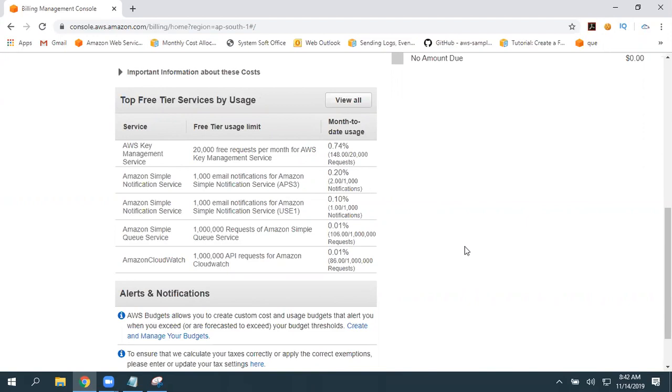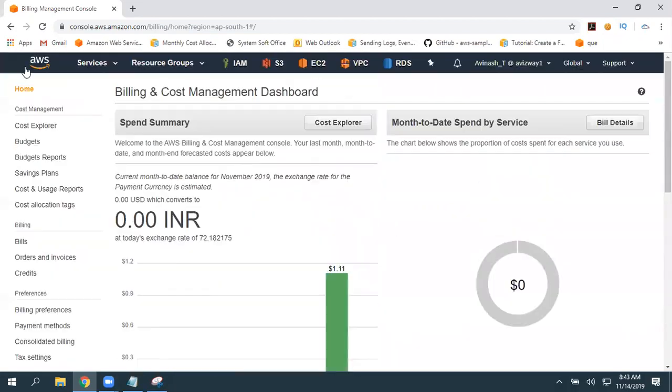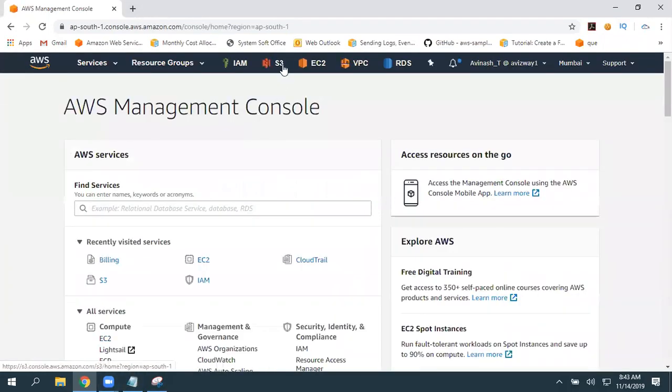And these values are going to reset on the first of every month. So, for the coming 15 days, you can perform 2,000 put requests and 20,000 get requests, and you can use 5 GB of data. So you can just keep an eye here. Okay. But whatever the one discussed.